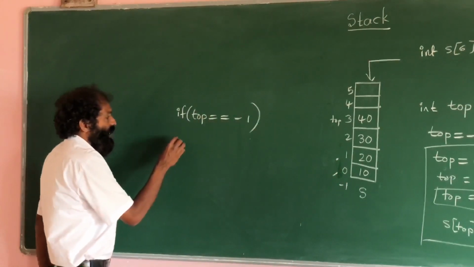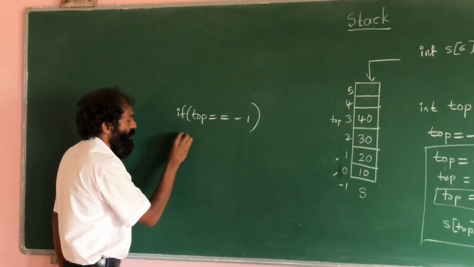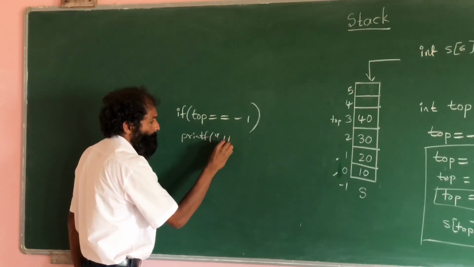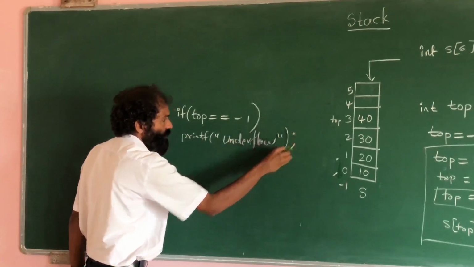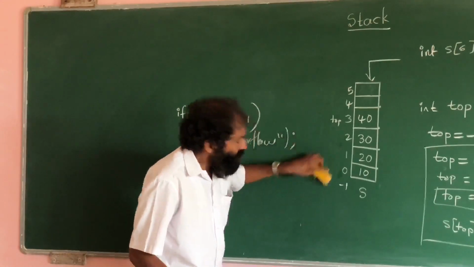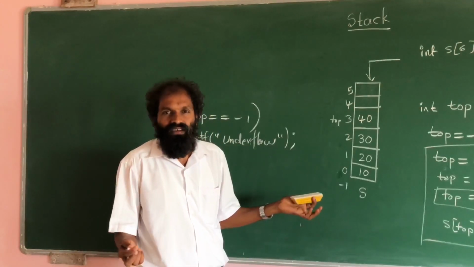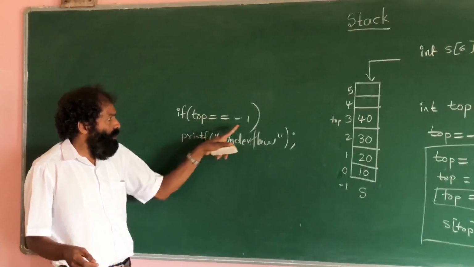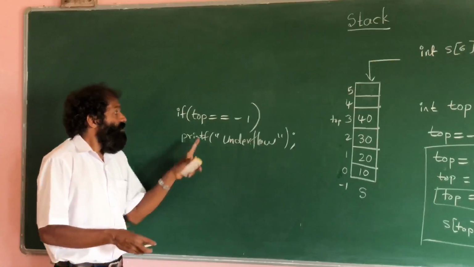That is why we need to write here, if top value is -1 then printf underflow. Underflow means no elements are present in the stack and we are trying to delete. It is not possible. This situation is called underflow. So top is equal to -1 means it shows no elements. That is why we have to display this message. Else